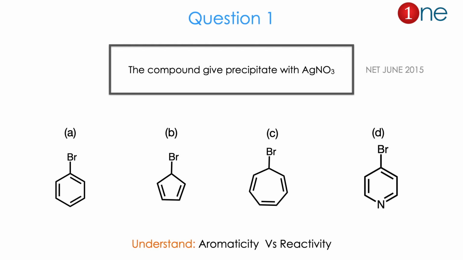Let us see question number 1. They are asking which compound gives precipitates with silver nitrate. Here they have given 4 compounds attached with bromine with different ring sizes and a hetero ring. A1 is benzene, B1 is cyclopentadiene, C1 is heptatriene and D1 is pyridine. So from the question of precipitation versus structures, you might realize the question is really about aromaticity versus reactivity. The answer is C. Let us see how.